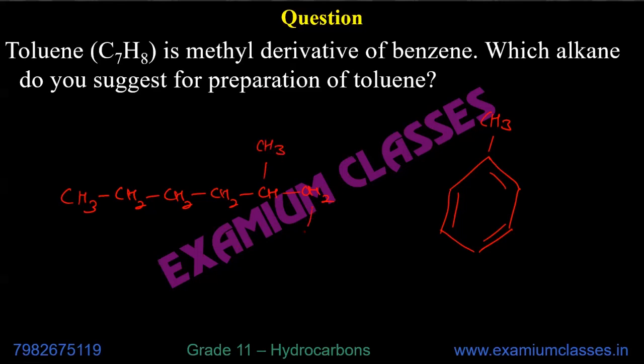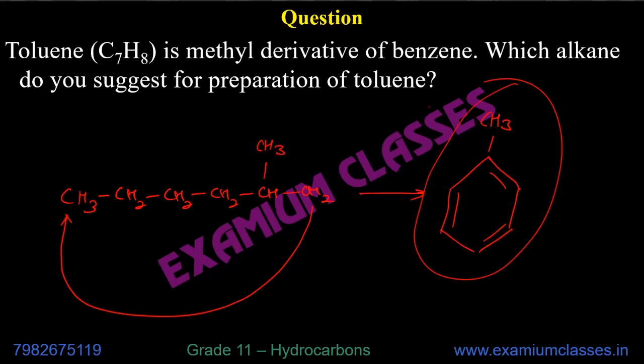Now, if you join these two ends, you will get toluene. And remember that there are two answers possible, because the methyl group of toluene, you can attach here or you can attach here. The answer is the same thing.